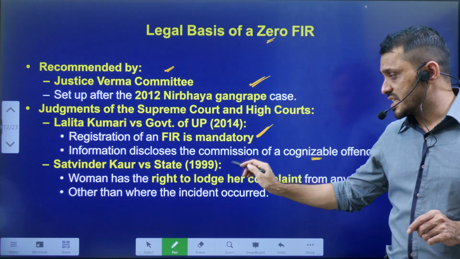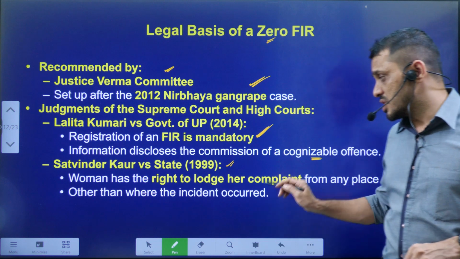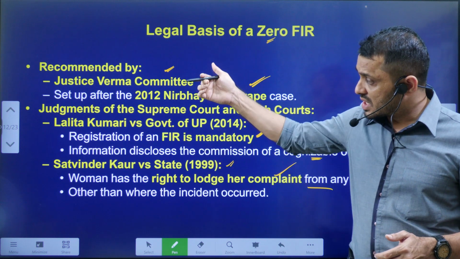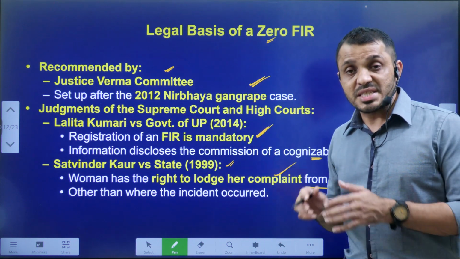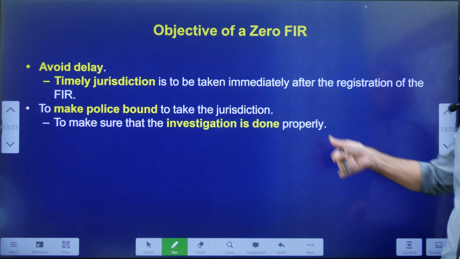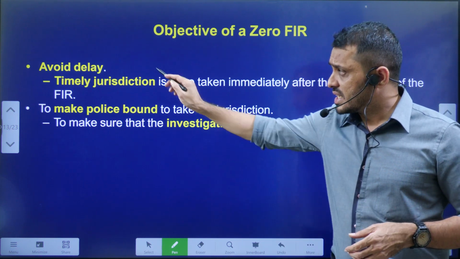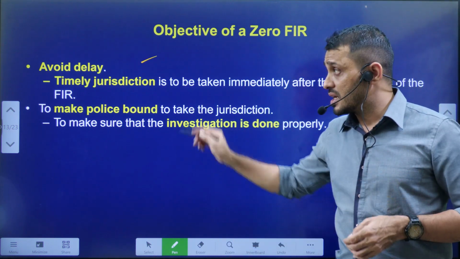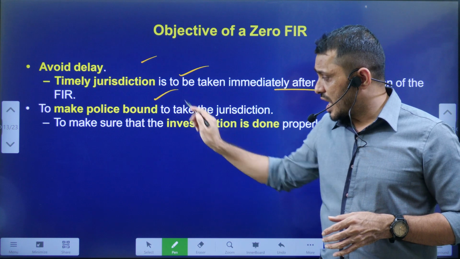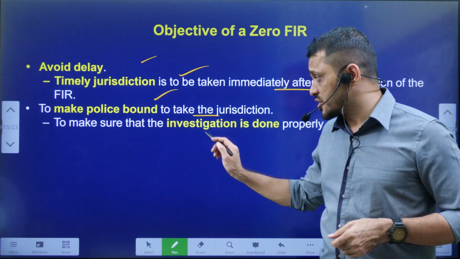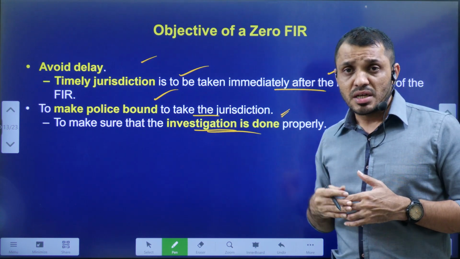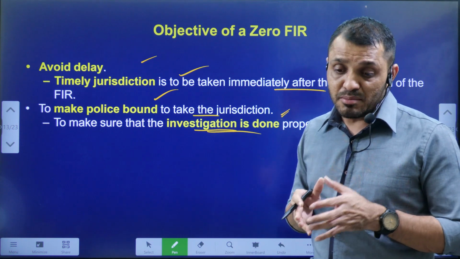Next, Satvinder Kaur versus State. Here, a woman has every right to lodge a complaint from any place. This was in 1999. In future, that led to the Zero FIR. That means irrespective of the jurisdiction, women can file a case. Next, what are the main objectives? Obviously, it will avoid delay, and it helps in the timely registration of the FIR. It also makes police take immediate action, which leads to justice being done in a very swift manner. That means justice will be served in a time-bound manner.